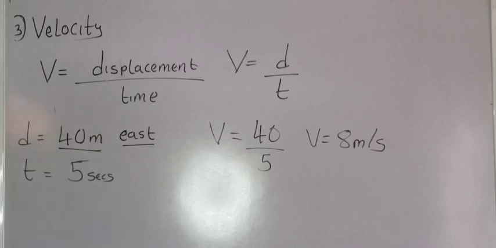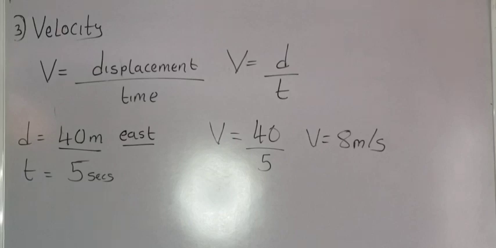Let us summarize what we have learned so far. There are 4 key points that I want you to note. Number 1, speed tells us how fast an object is traveling. The speed of an object tells us how fast the object is traveling, and speed is a scalar quantity. Are you getting it? Speed is a scalar quantity. That is point 2.